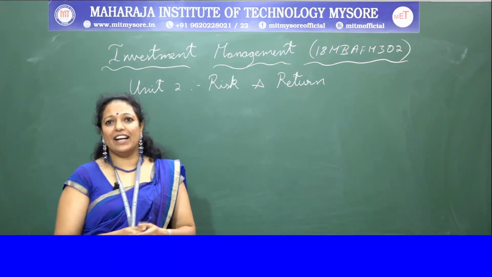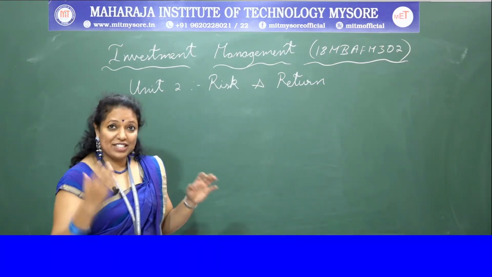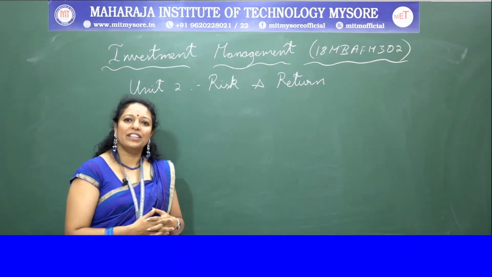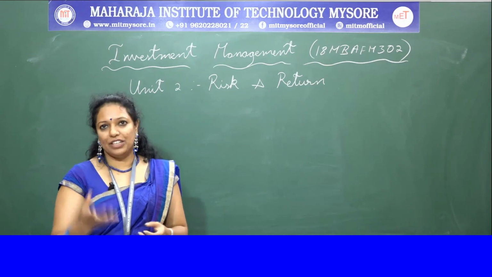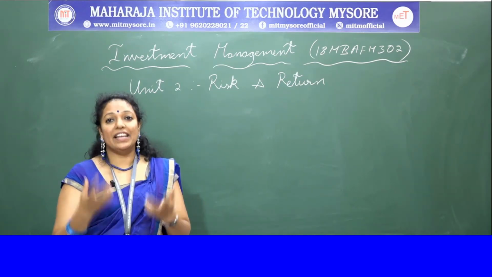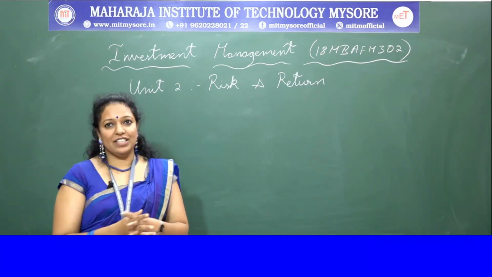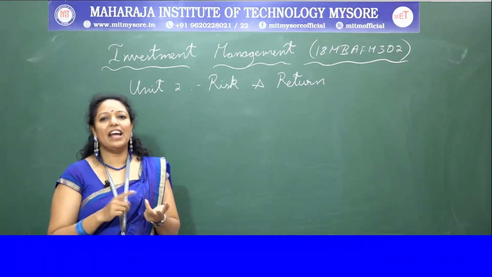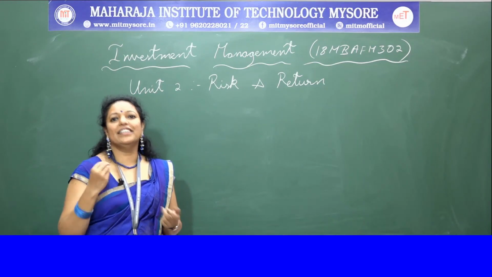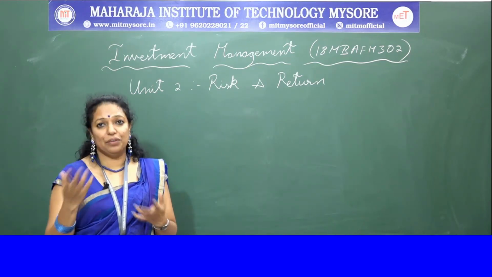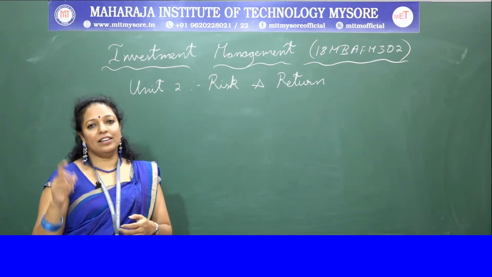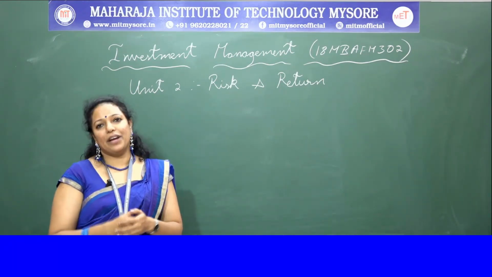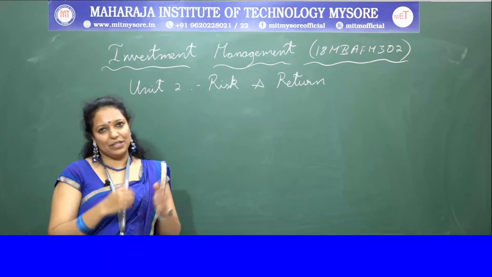So in today's class, we have started unit 2, which is the risk and return concept. In that we have discussed the meaning of return, which is an additional income which we get while investing in shares. Return has two components, that is capital appreciation and current yield. Current yield is the dividend which you get as a part of the profit, and capital appreciation is the difference between the current price and the previous price.